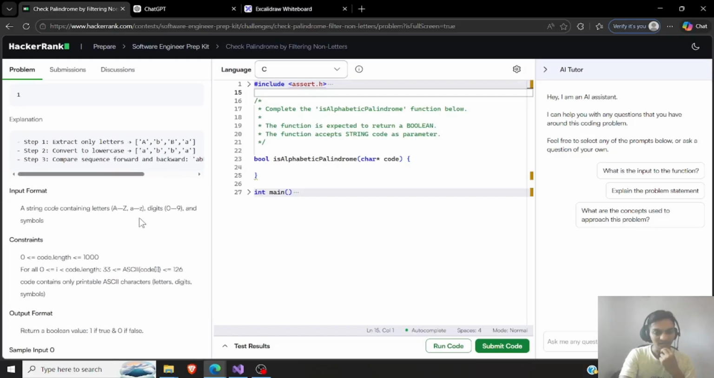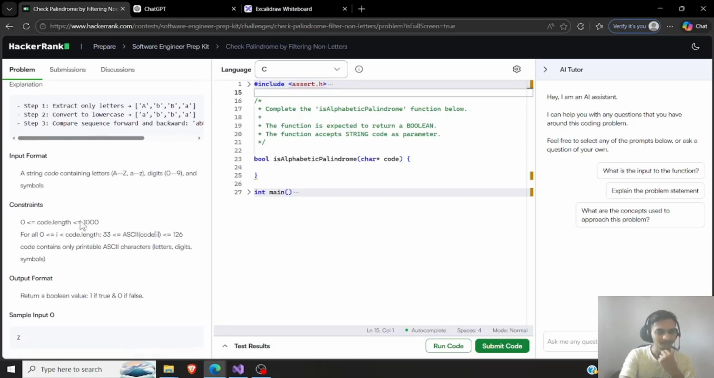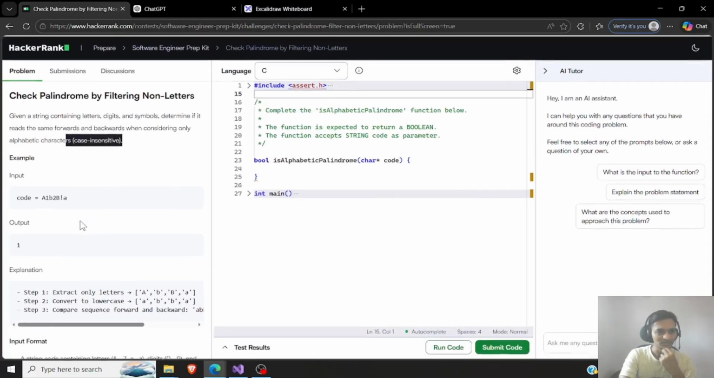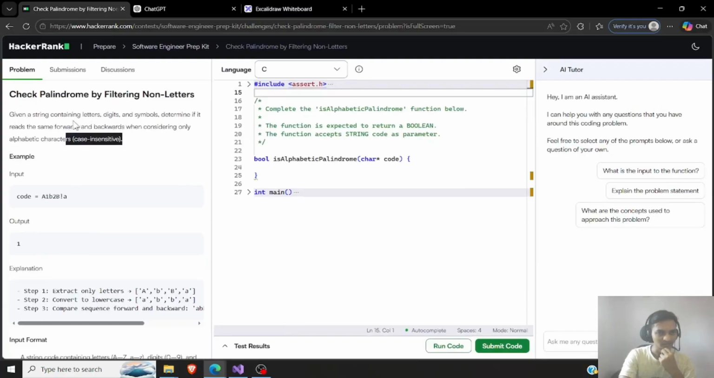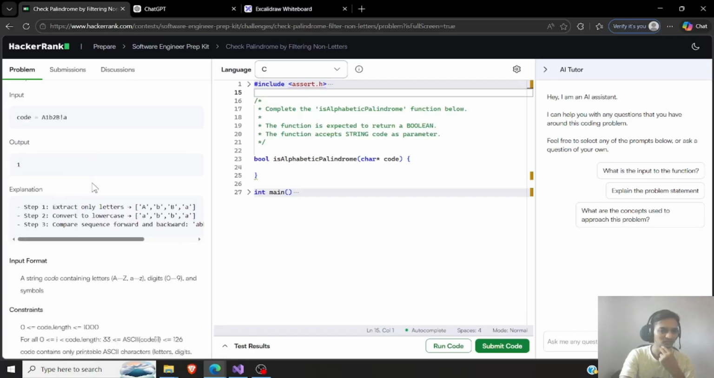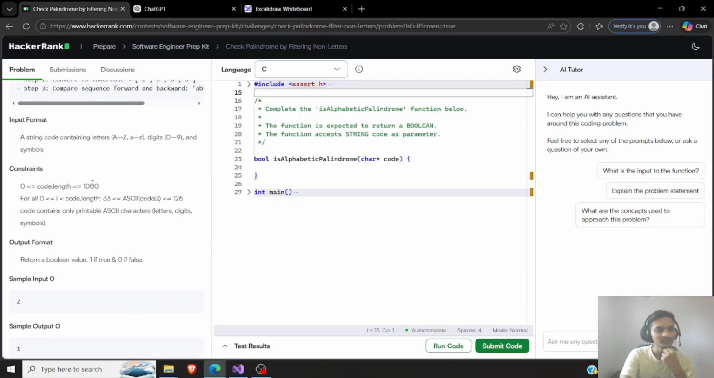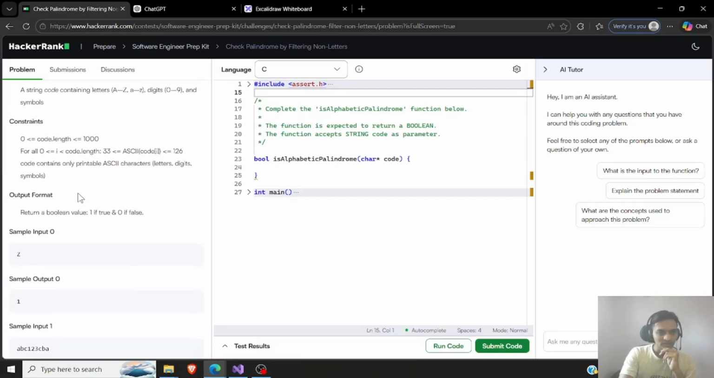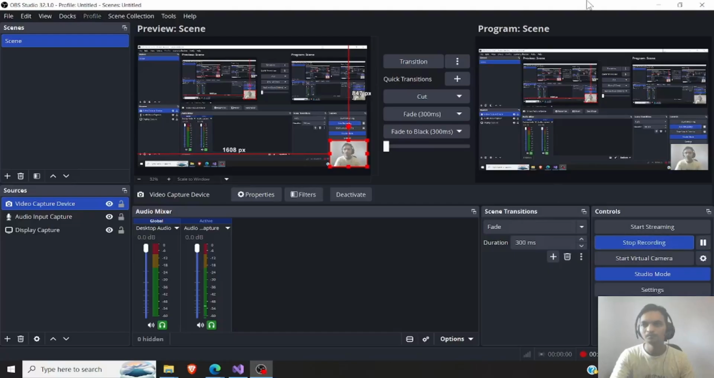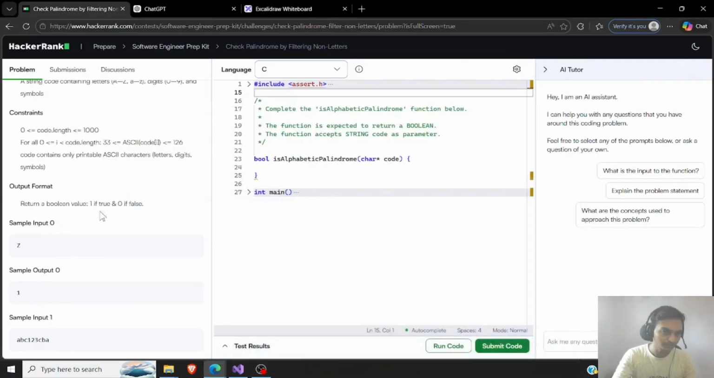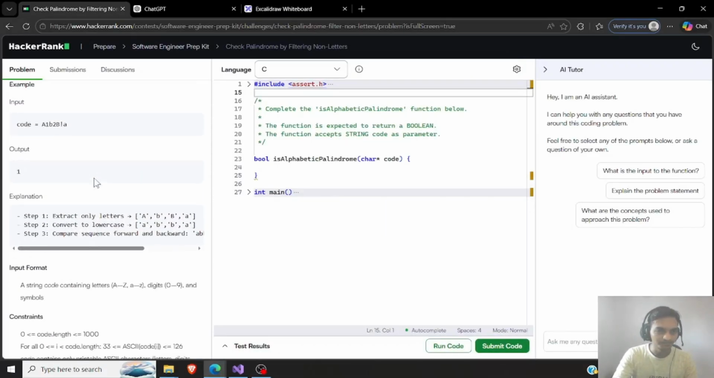containing letters A to Z, digits 0 to 9 and symbols. Do we need digits? Given a string containing letters, digits and symbols, determine if it reads the same forward and backward when considering only alphabetic characters. So digits do not matter actually. 0 to 1000. Okay, I'm not sure if I do it exactly as it says.